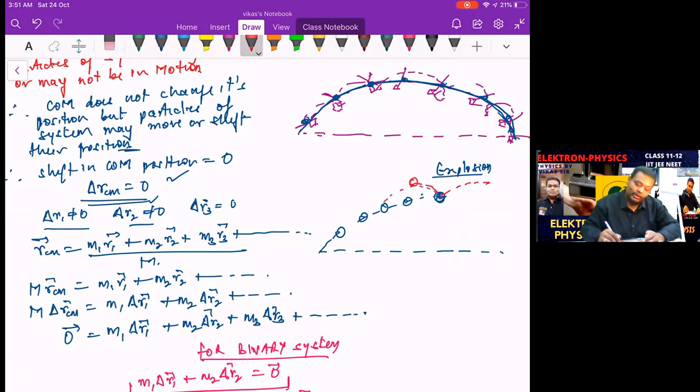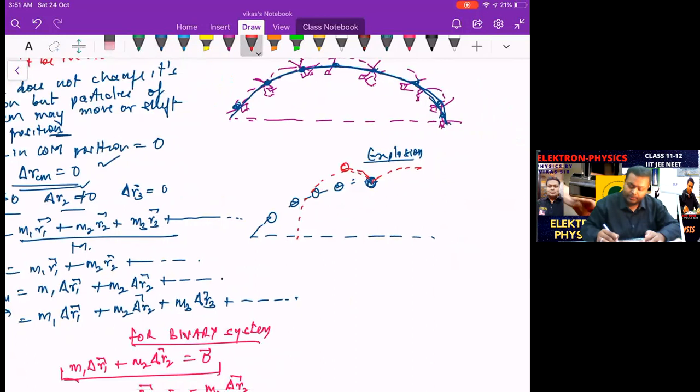So this particle may fall over here, the second particle over here. But the center of mass still will follow the same path. There is actually nothing over there, but it maintains the same path. The COM maintains the same path.